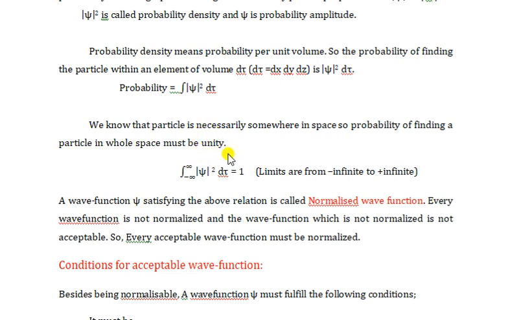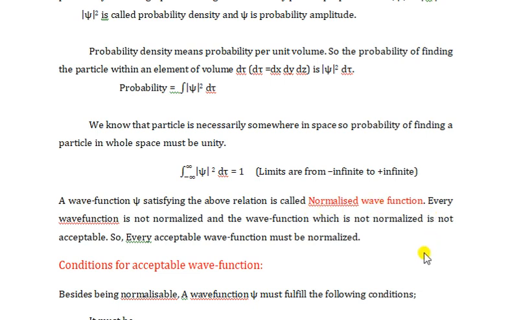Unity means 100%, and whole space means the limits are from minus infinity to infinity. Meaning if we integrate mod psi square d tau from minus infinity to infinity, then it must be equal to 1. A wave function which satisfies this relation is called a normalized wave function.